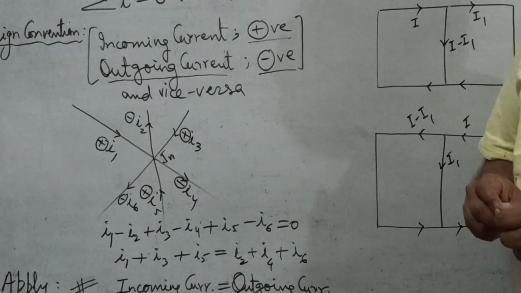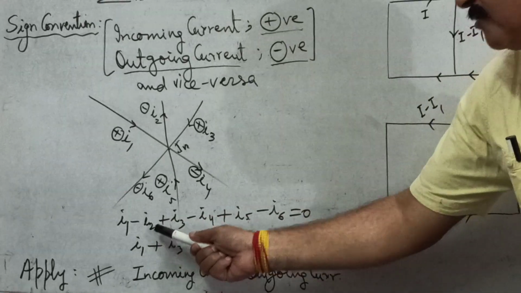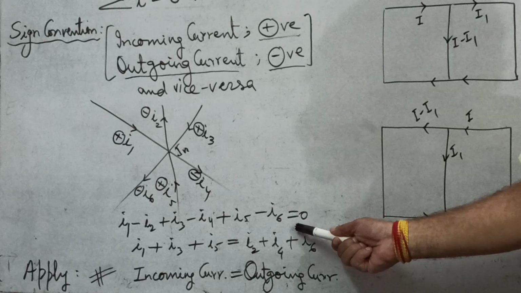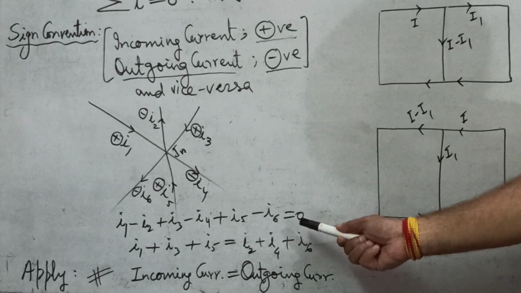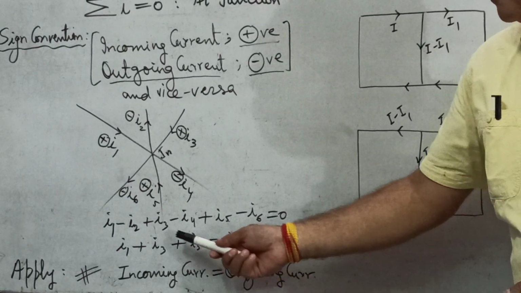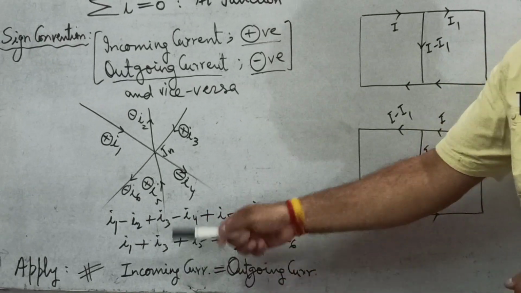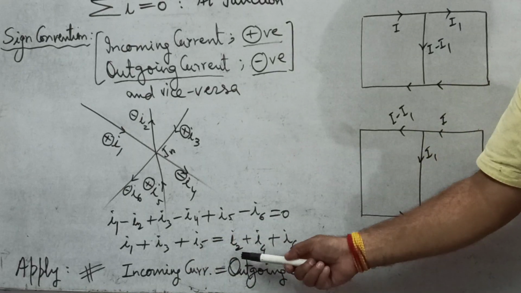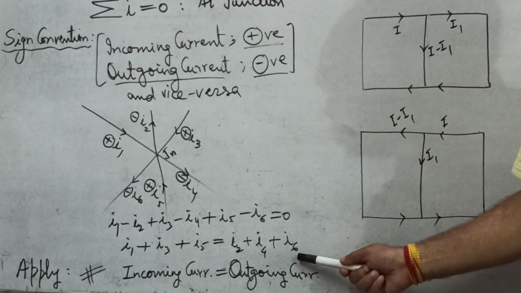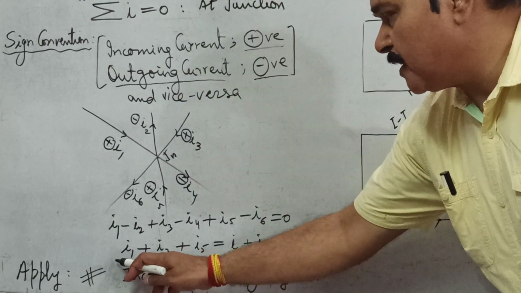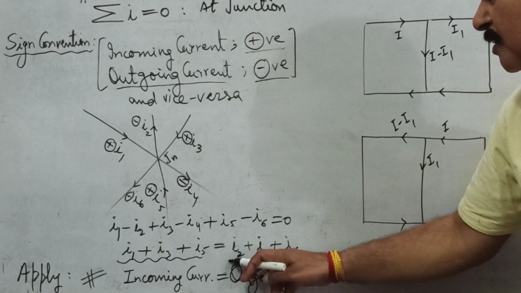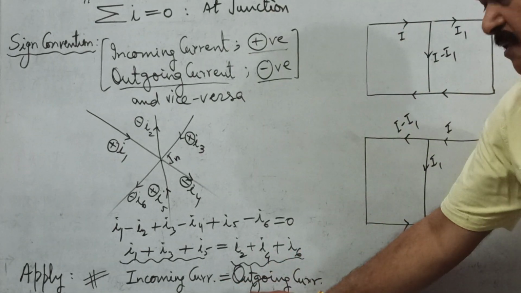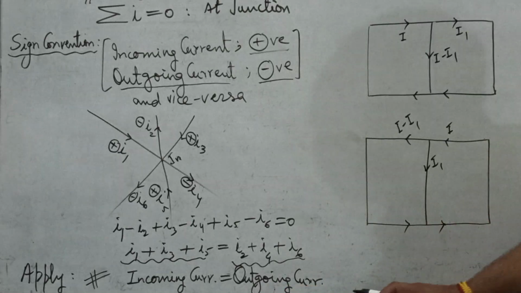And if we add them, what do we get? I1 minus I2 plus I3 minus I4 plus I5 minus I6 is equal to 0. If we simplify it further, these negative currents move to the other side of the sign of equality. We get I1 plus I3 plus I5 is equal to I2 plus I4 plus I6. So this is the total incoming current and this is the total outgoing current. This means the current which is coming onto the junction would be the same as the current moving away from the junction.